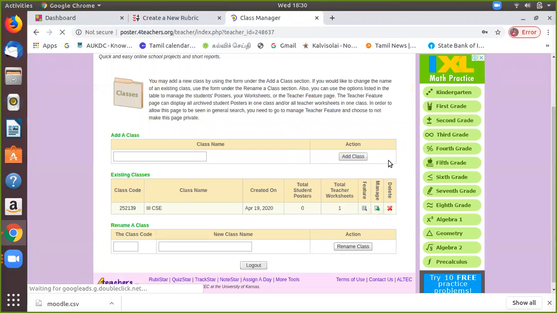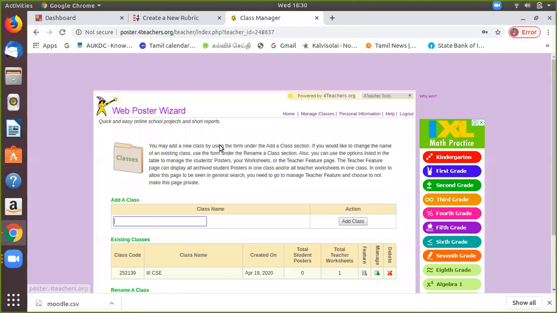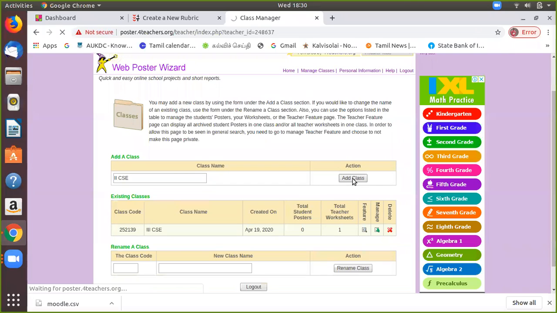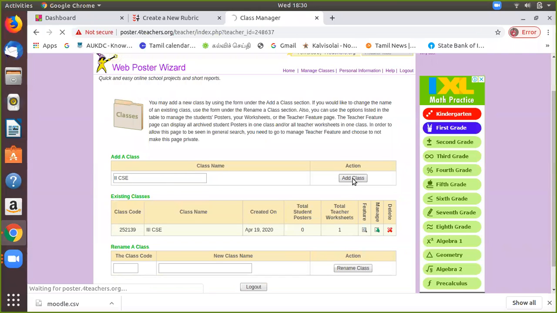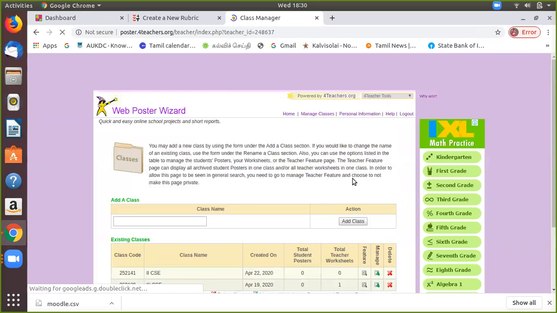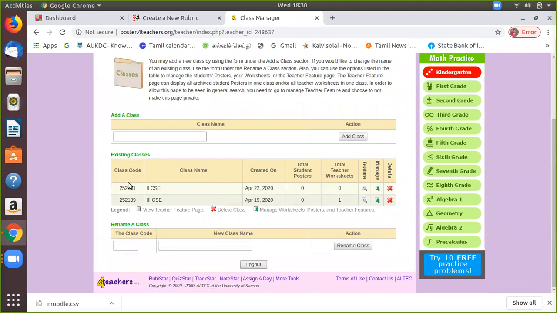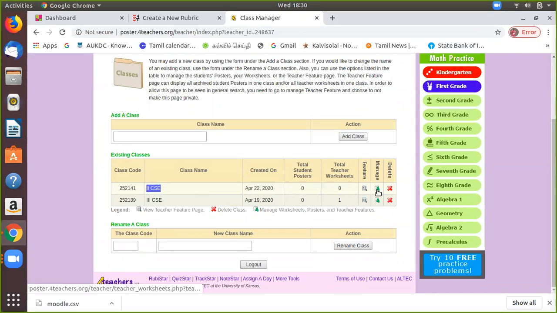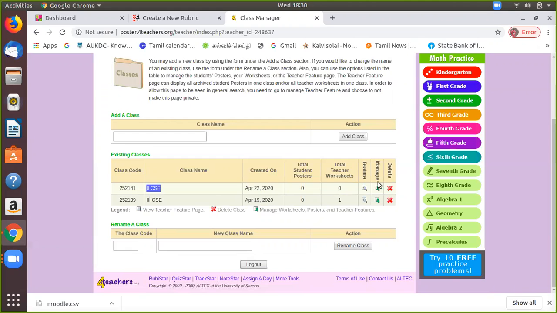So this is the project presentation. Suppose you want to add a class. Which class do you want to create the project presentation for? Suppose I want to give my second CSC. Then you can create the second CSC and add the class. Here I had already created one, and that is applied. Now I have created April 22nd, second CSC, and you can go to the second option, manage.